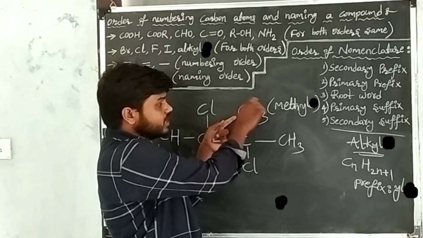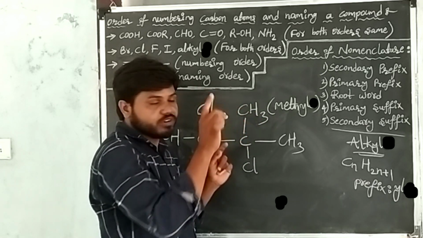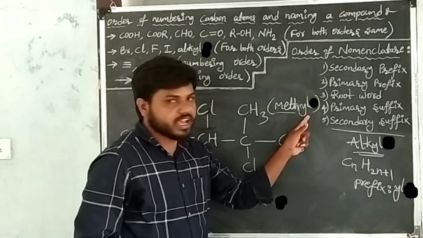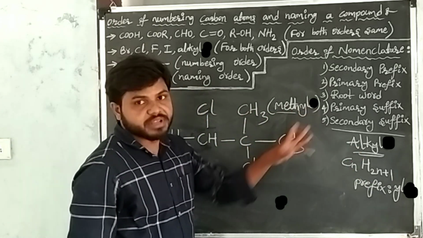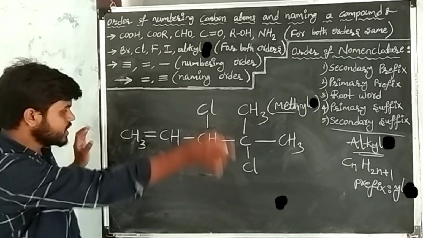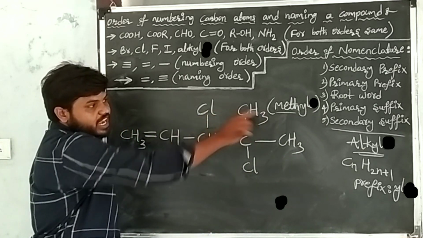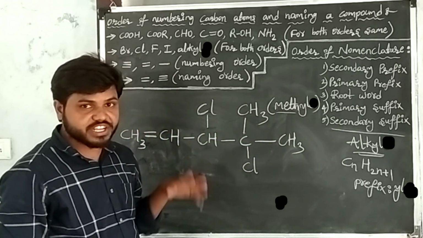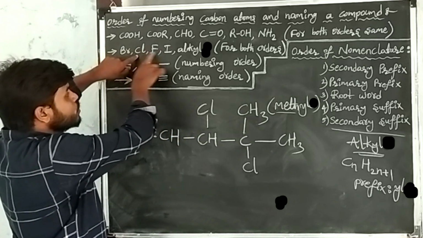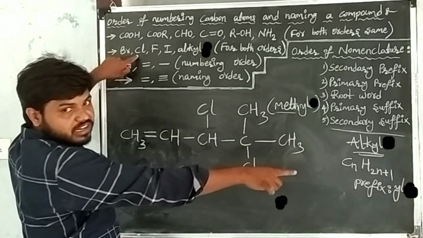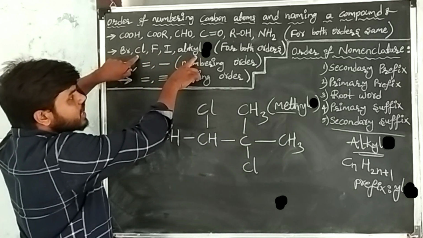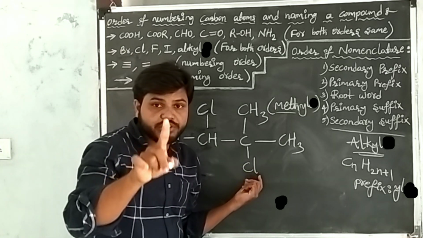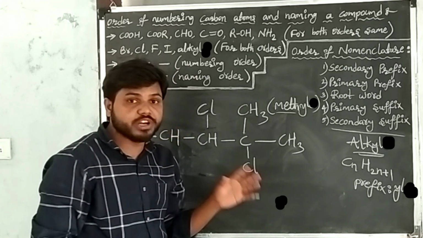See, in the substituent one carbon is there, the one carbon root word is what? Meth. And the prefix of alkyl is what? Yl. So the name of the substituent is what? Methyl. See here, one double bond is there, two chlorines there, and one methyl there. When you give the numbers to each carbon atom, chlorine should get the least number. See the order of numbering. Chlorine and alkyl group. Methyl belongs to the alkyl group, right? From these, give the priority to chlorine, then after alkyl.